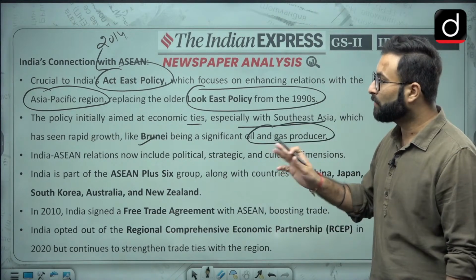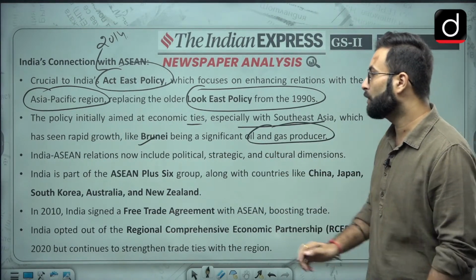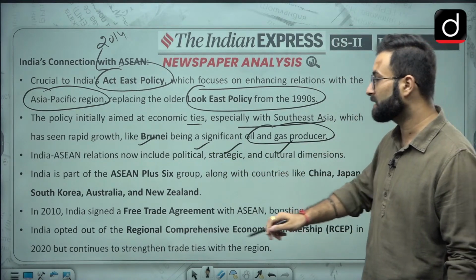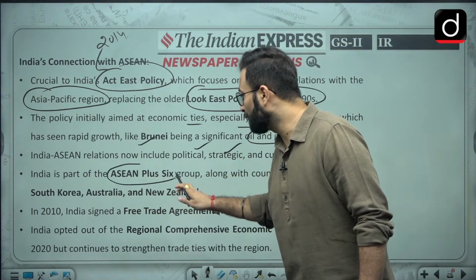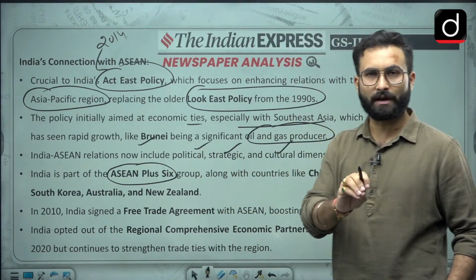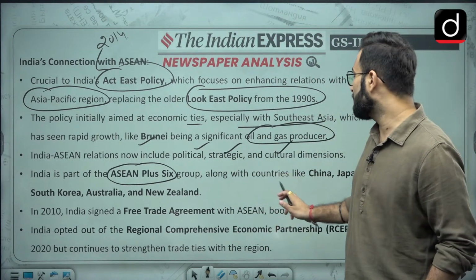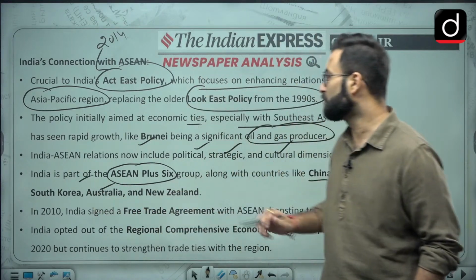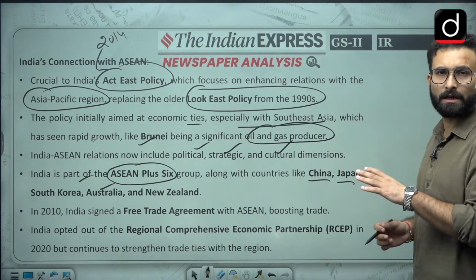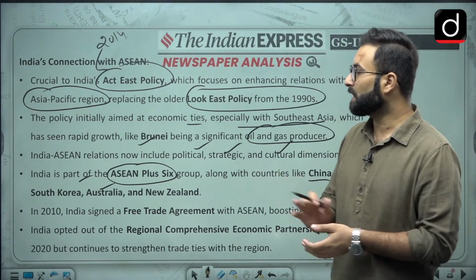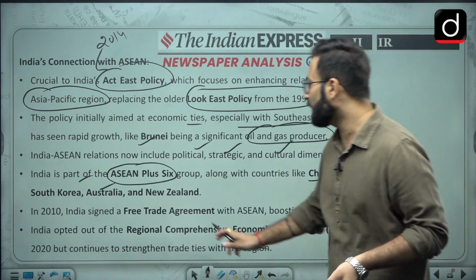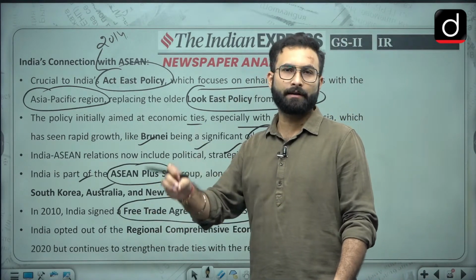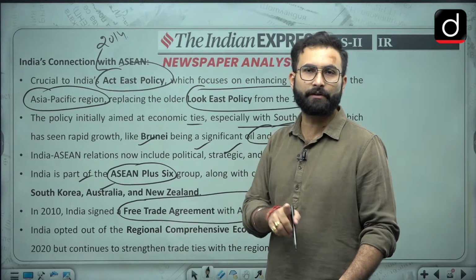Coming to the next one, India-ASEAN relations now include political, strategic and cultural dimensions as well. India is part of ASEAN plus 6. Now this is another grouping, ASEAN plus 6: the 10 members of ASEAN, plus 6 members, that is China, Japan, South Korea, Australia and New Zealand. So that is your ASEAN plus 6. Moving further, in 2010, India signed a free trade agreement with ASEAN. Now we might not have an individual free trade agreement with all the countries, but we have a free trade agreement with ASEAN.